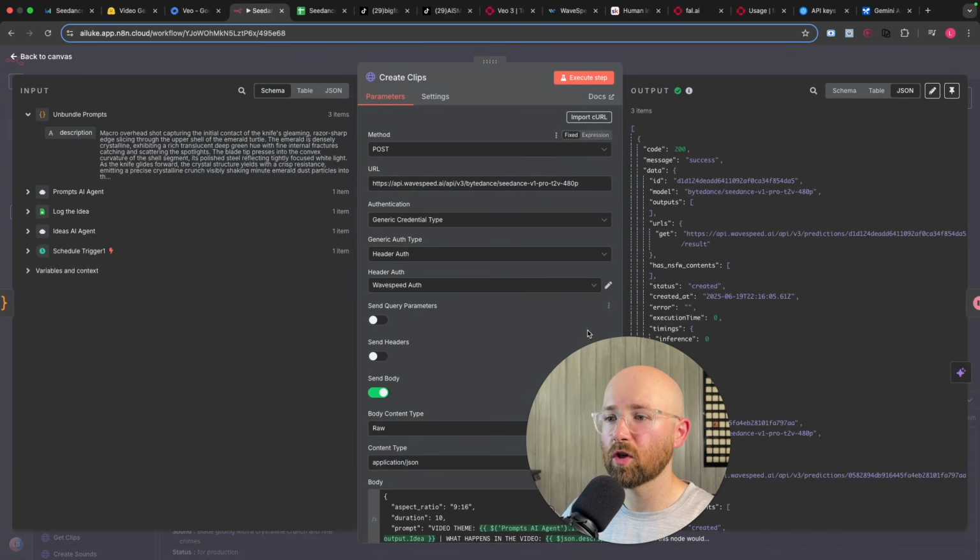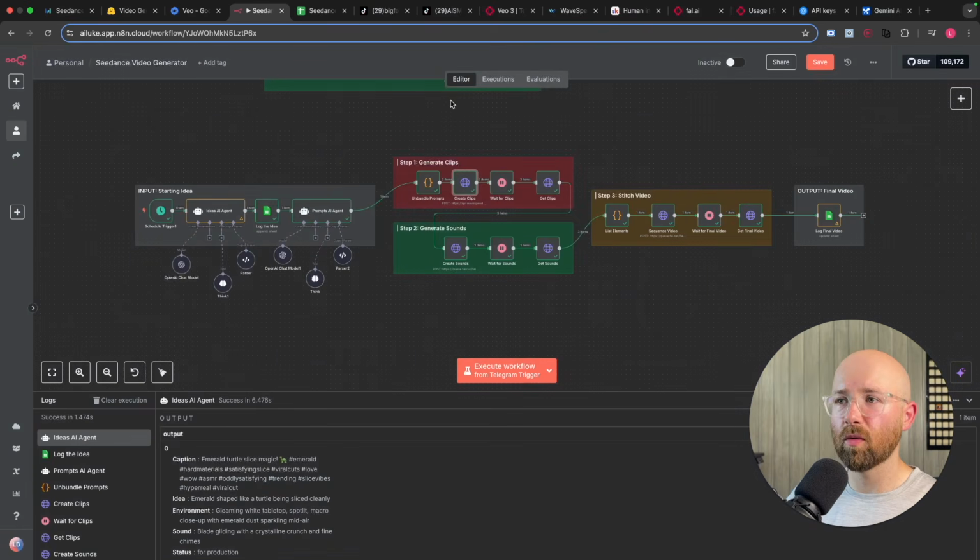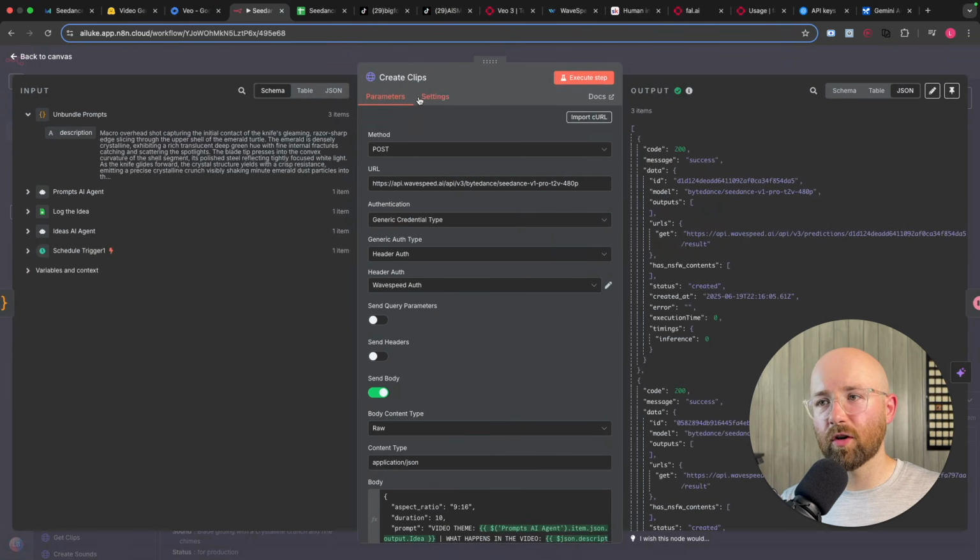Now we then want to create the clips. So from here, we're using an HTTP request node. That's what this little globe thing is. And this is to create the clip. So we're going to use the WaveSpeed API. So let's head on over to WaveSpeed and I'll show you how you can get your credential and stuff for this. So also first you'll notice API WaveSpeed AI, ByteDance, Seedance, V1 Pro, 480p.